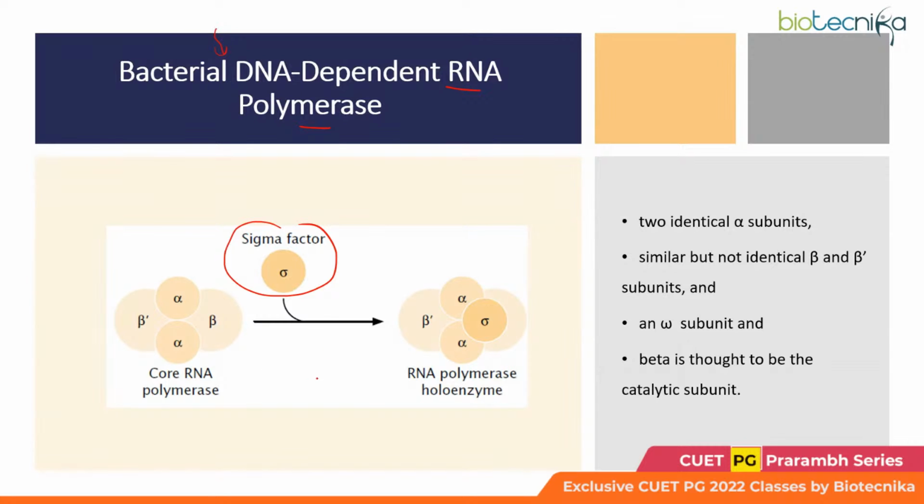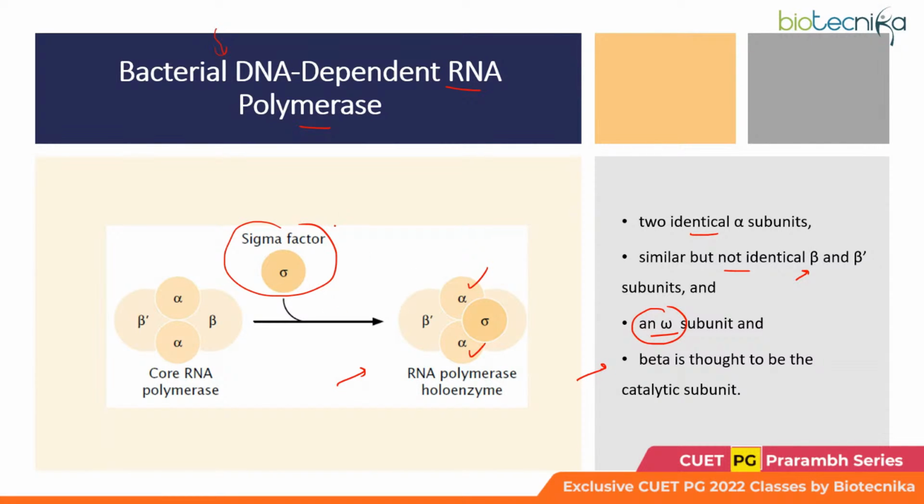RNA polymerase, again, is a holoenzyme structure in bacteria, meaning it is made up of different subunits. As you can see here, it has 2 alpha subunits, which are exactly identical, then similar but not identical beta and beta prime, and an omega subunit which is not visible in this diagram, but yes, it is there as part of the RNA polymerase whole enzyme structure. And beta is the catalytic subunit.